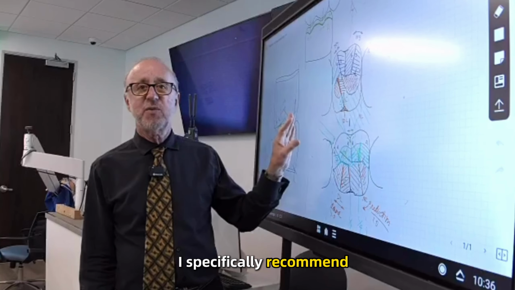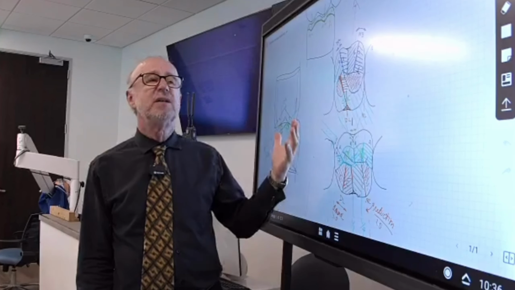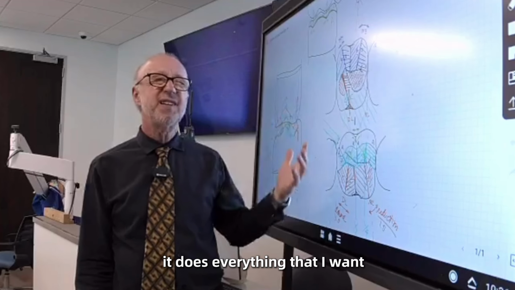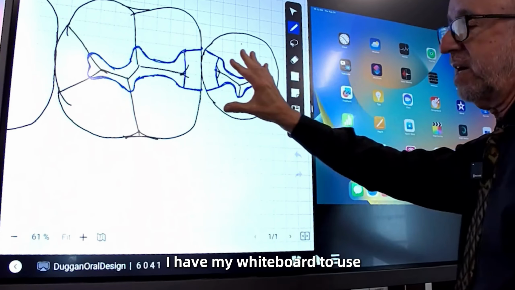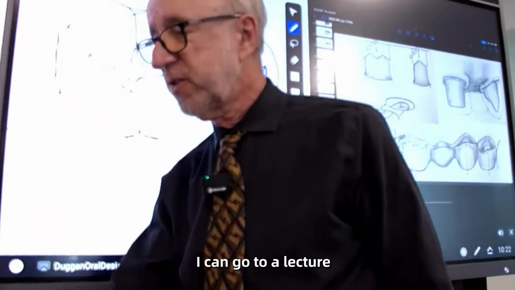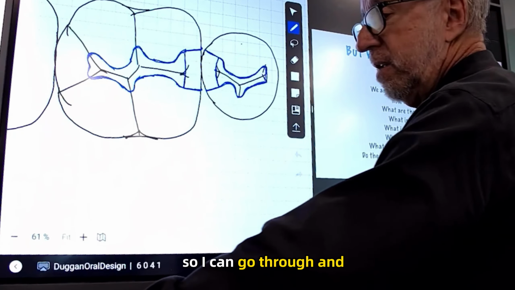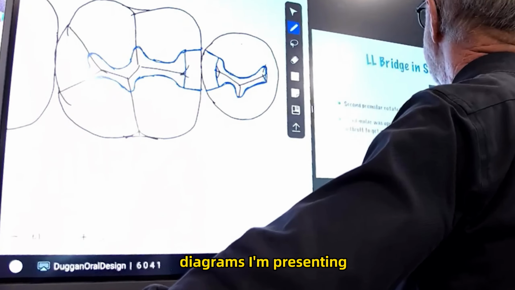I specifically recommend this NearHub for several different reasons. It does everything that I want within the teaching field. So now I'm over here. I still have my whiteboard that I can use. I can go to a lecture, so I can go through and present each of the diagrams that I'm presenting.